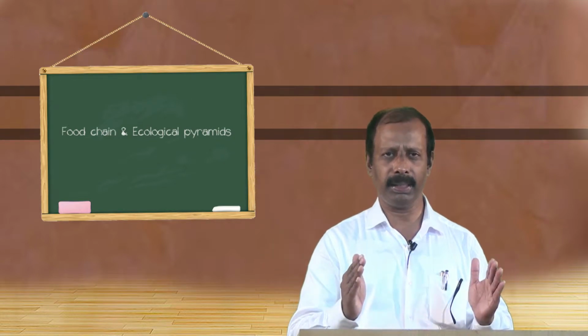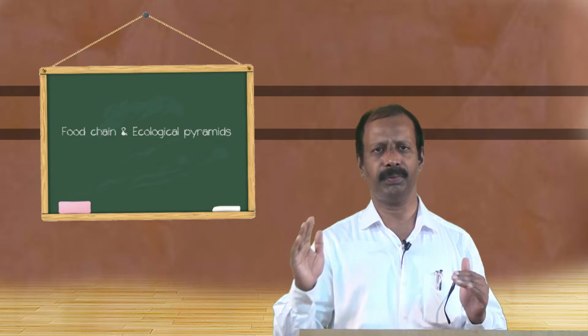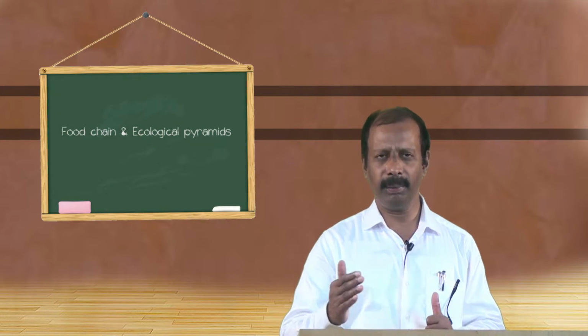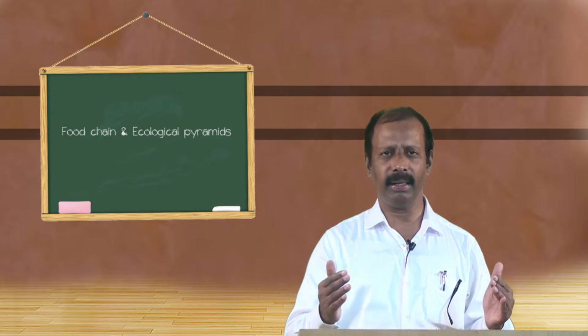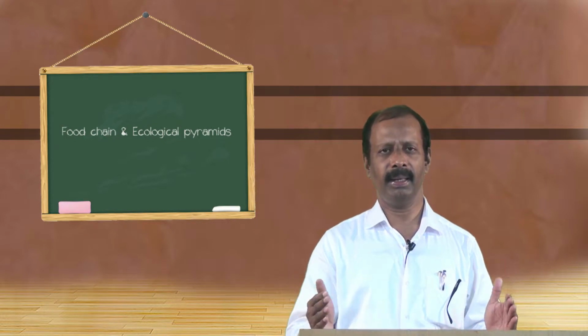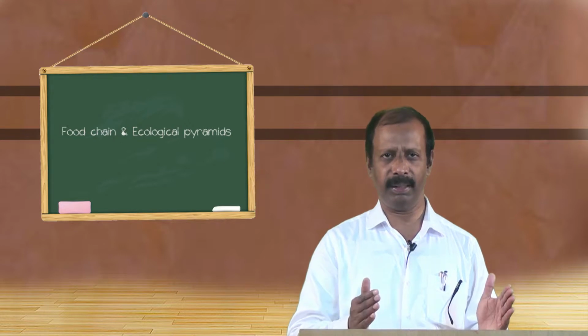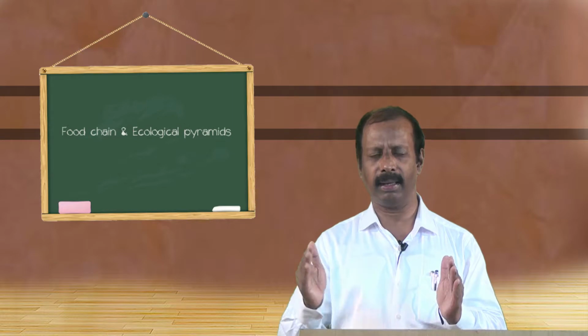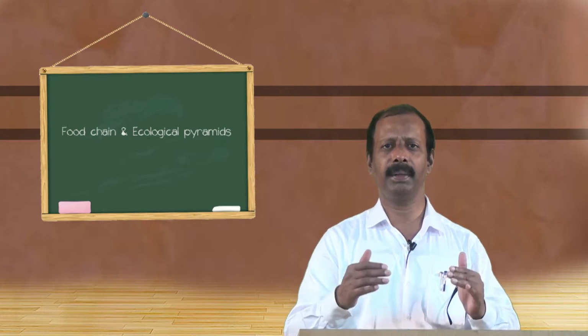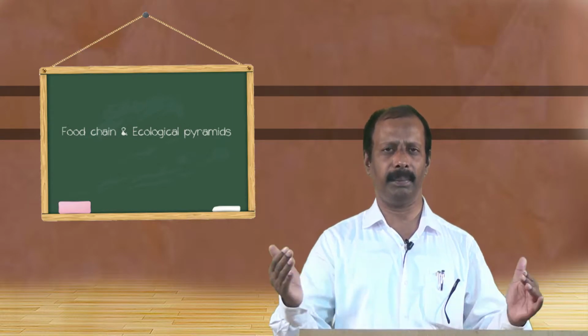The first one is prey-predator food chain, second one is parasitic food chain, and the third one is detritus food chain. In prey-predator food chain, the relationship between the succeeding organisms is of prey-predator type.